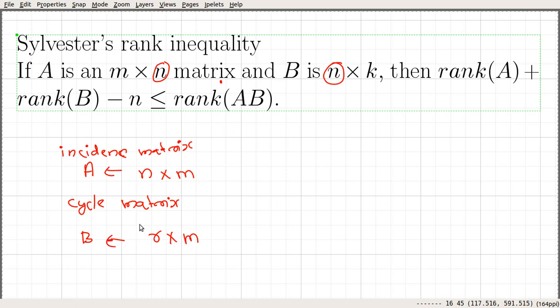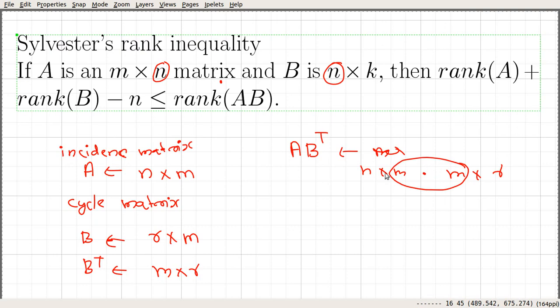Here you can see that we cannot multiply these two, so we are going to consider B transpose. B transpose will be an m by r matrix, so we can multiply these two. So we are going to consider this product AB transpose. The order is correct: n by m times m by r. Here this m is common to both A and B transpose, so this m is going to play the role of n.